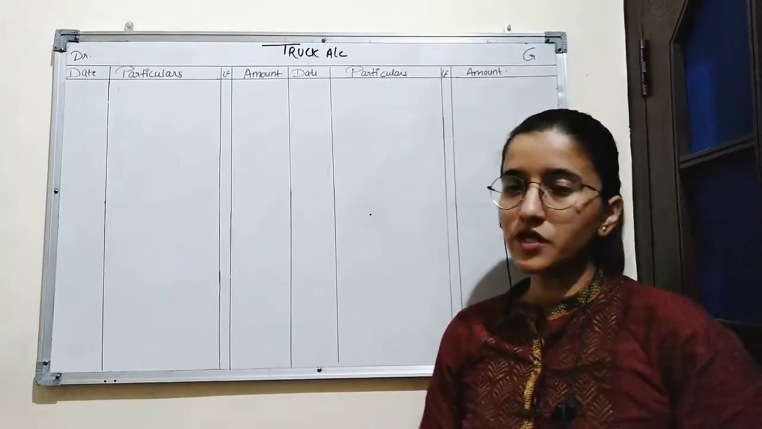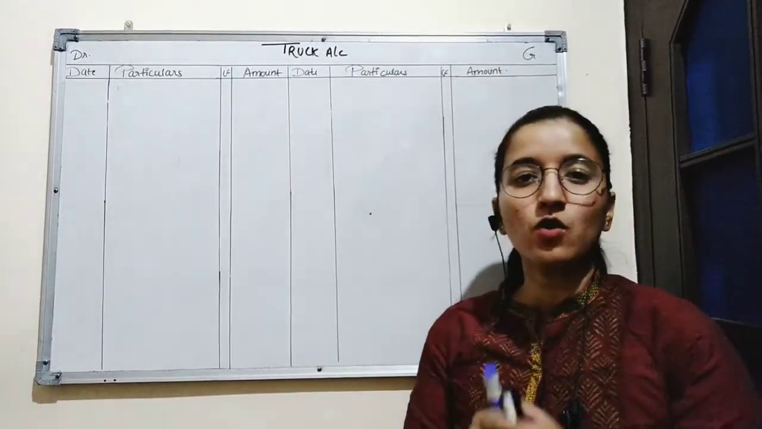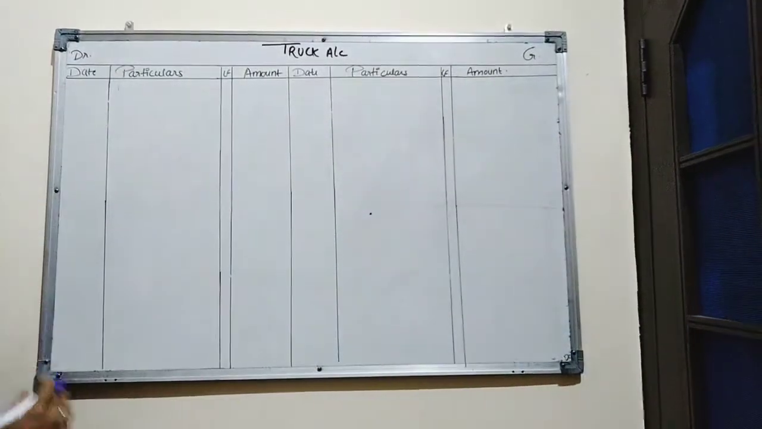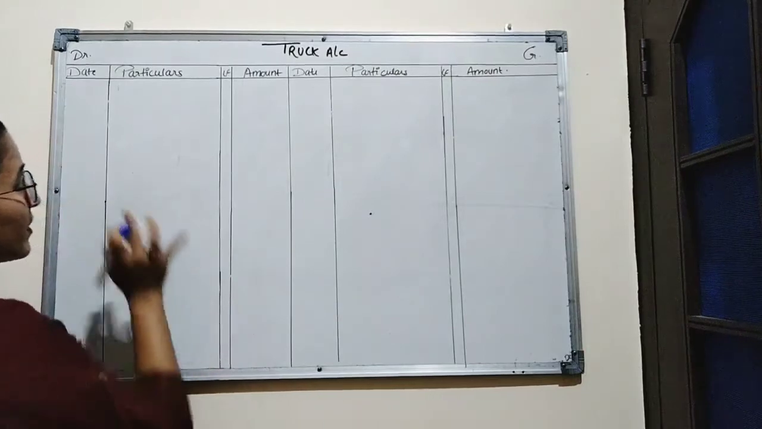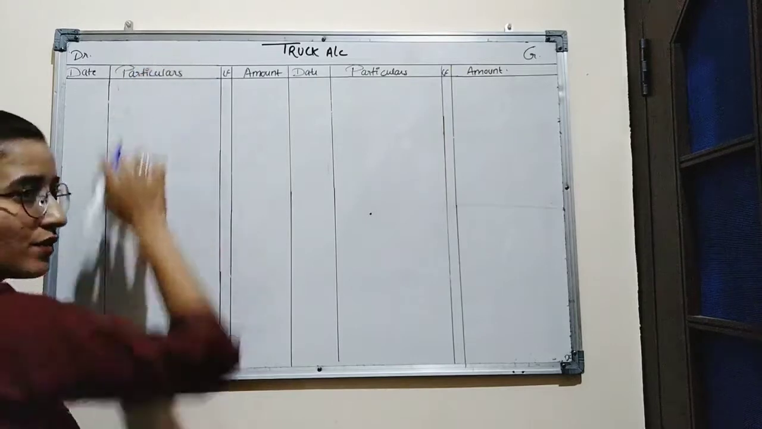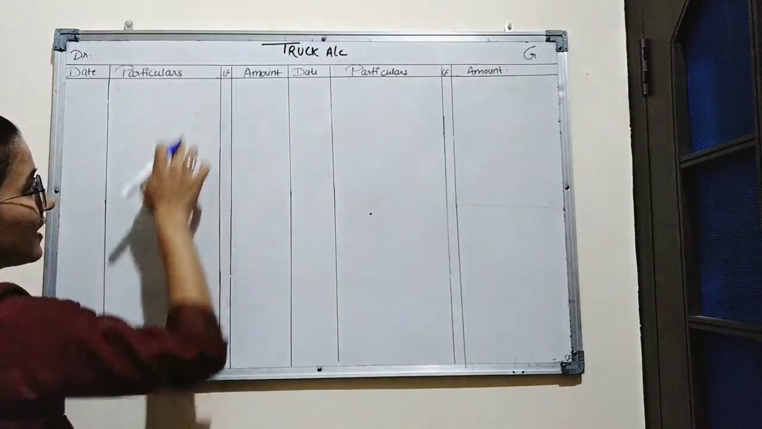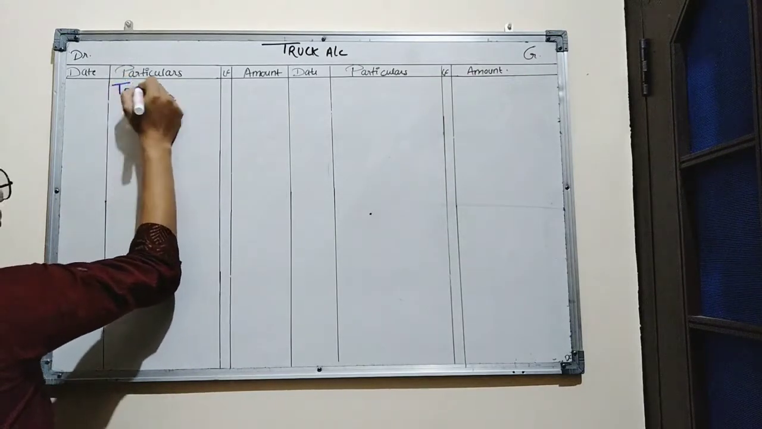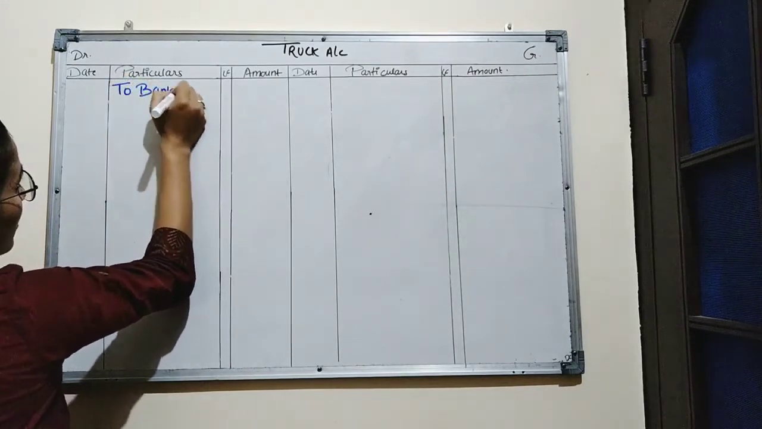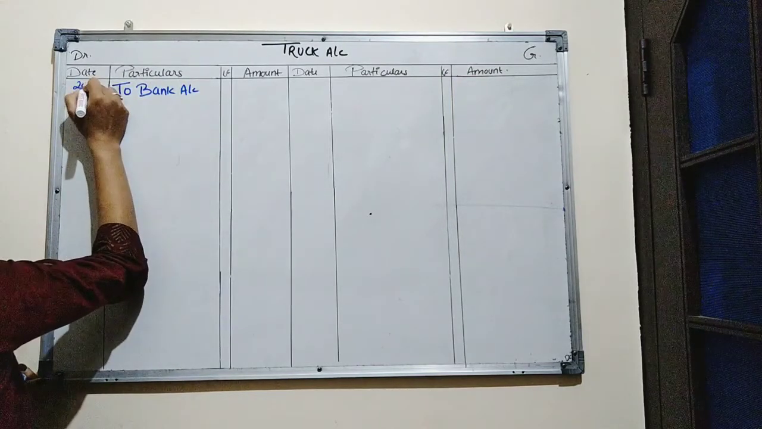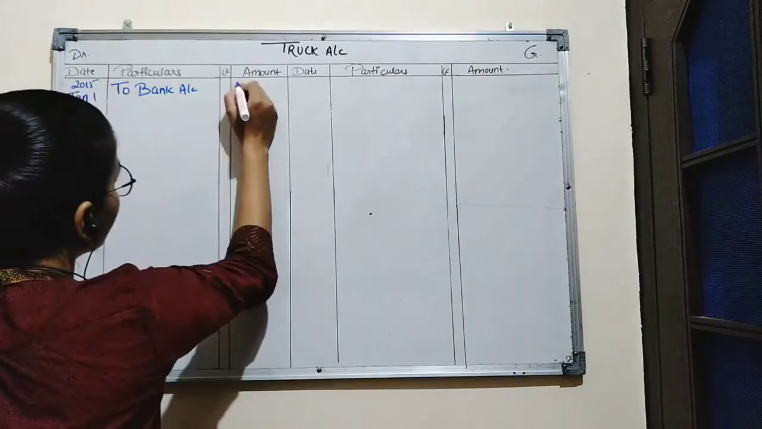Now according to the question, the truck was purchased on 1st January 2015 for Rs 4 lakh. So the entry for purchasing an asset will be asset account debit to bank account. So the bank account was credited here in the entry. While posting that entry in the ledger, we will debit that asset to bank account. Date is 2015 January 1st, and the amount is 4 lakh rupees.